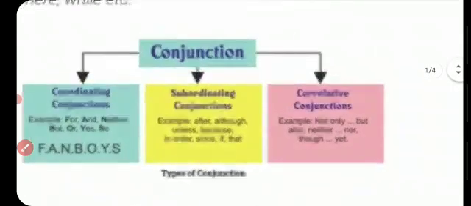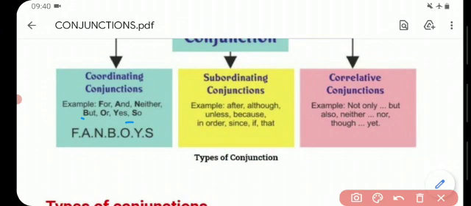There are mainly three kinds of conjunctions: coordinating conjunction, subordinating conjunction and correlative conjunction. Coordinating conjunctions are 7 in number. They are for, and, nor, but, or, yet, so. Subordinating conjunctions are after, although, unless, because, in order that, since, if, that. And correlative conjunctions are always in pairs. They are not only but also, neither nor, and so on. There are many more, but these are only some examples.